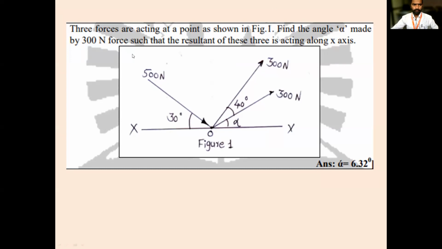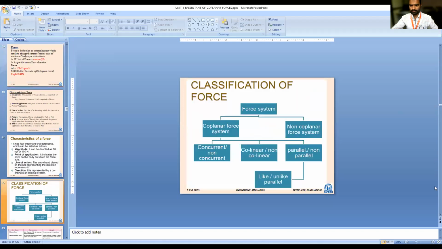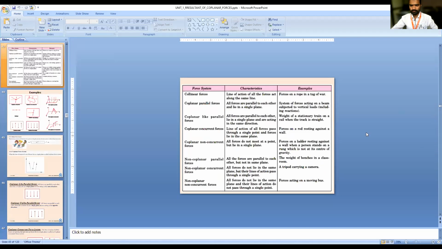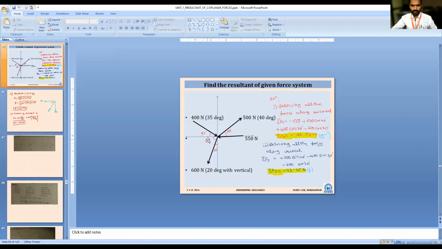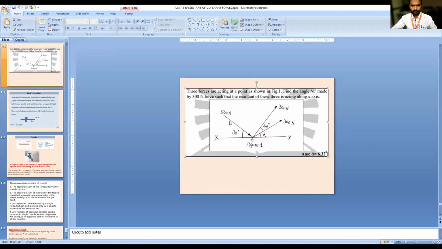Find the angle alpha made by the 300 Newton force, such that the resultant of these three forces is acting along the x-axis. This is the problem.